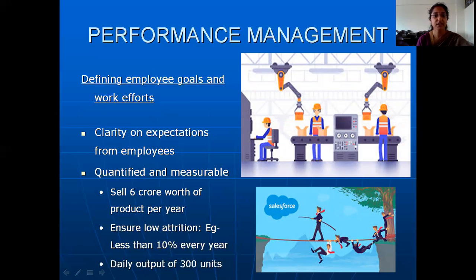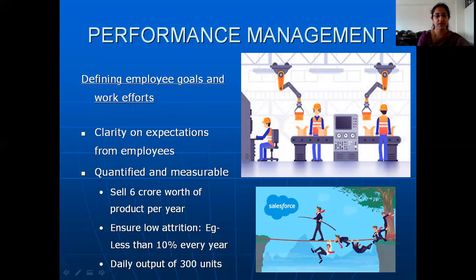So this is clearly measurable and it is quantified. It's extremely clear what the sales manager is expected to do. So at the end of the year, his expectation is 6 crore worth of sales. If he is not meeting the 6 crores worth of sales, it means that there is some problem in the performance which has to be corrected.